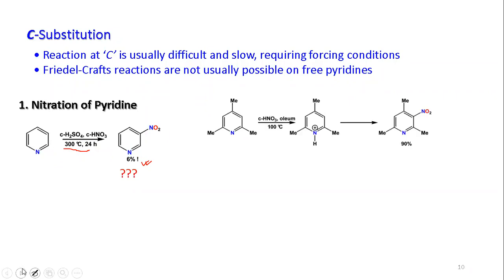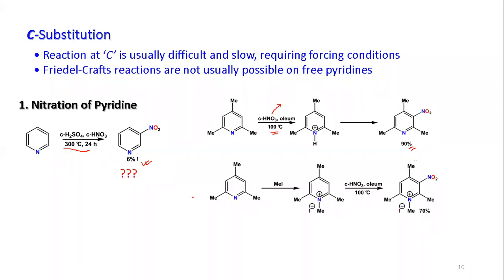Okay. Now another observation is that if you somehow can increase the electron density on the pyridine ring, that may help the nitration reaction in a better way. So you can have a better yield in that case. So here, you have a 3-methyl substitution, and if you treat with mixed acid at a relatively low temperature, 100 degrees centigrade, you find the yield is 90%. So obviously, the electron density is much more important in this case.